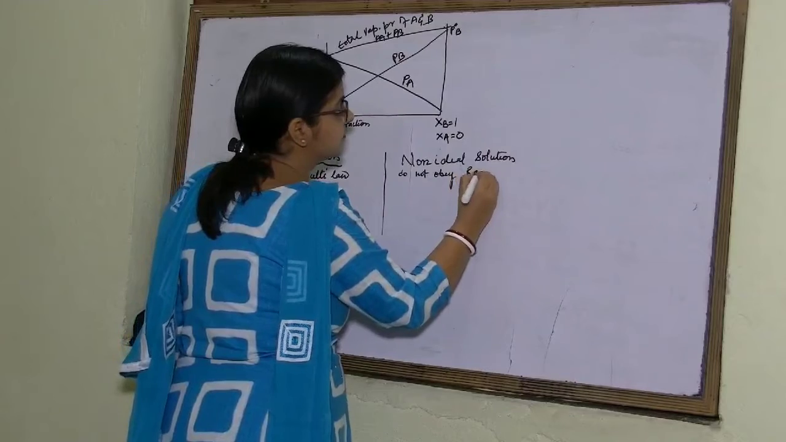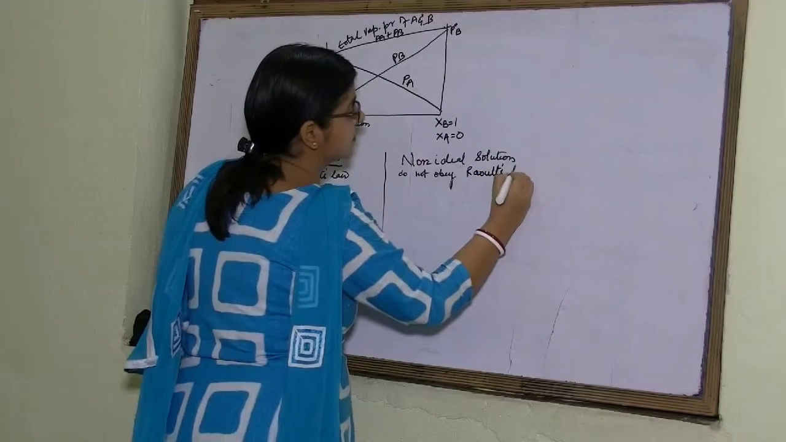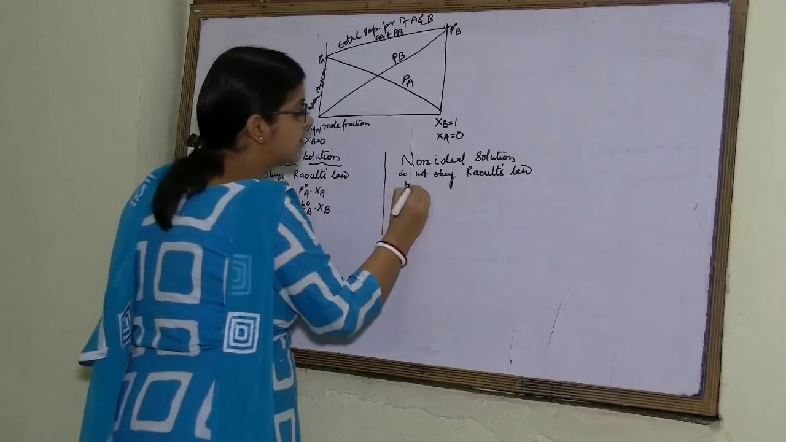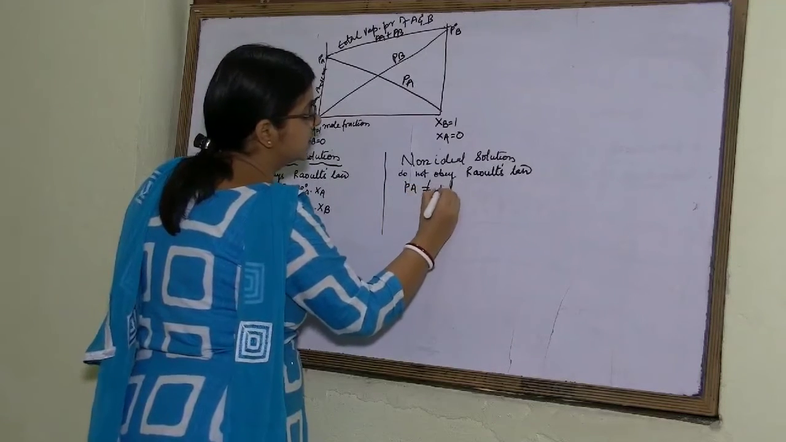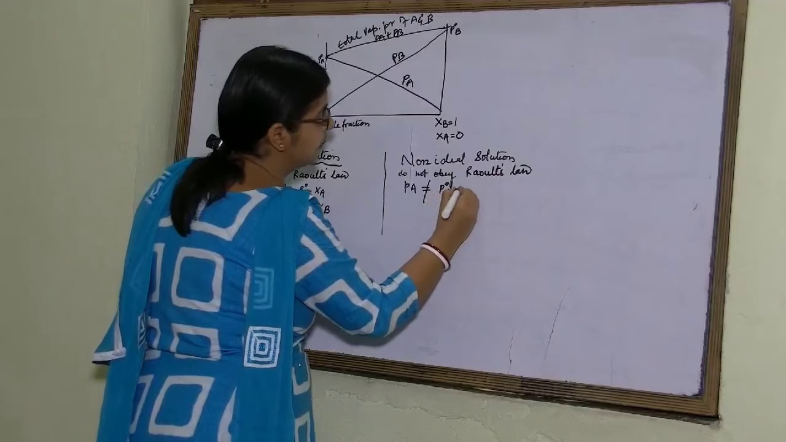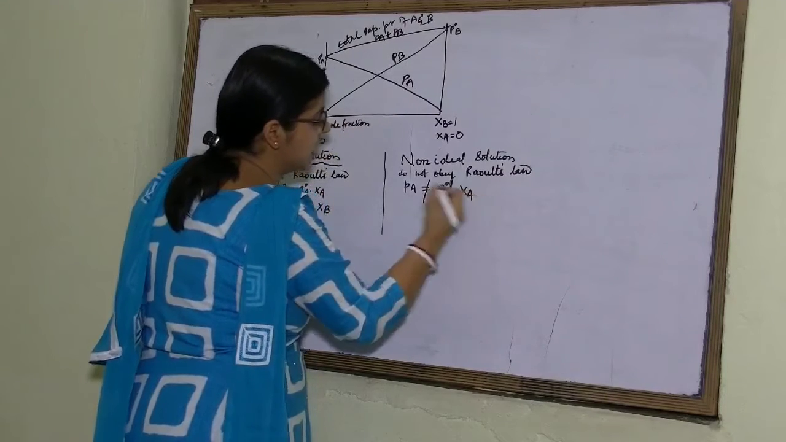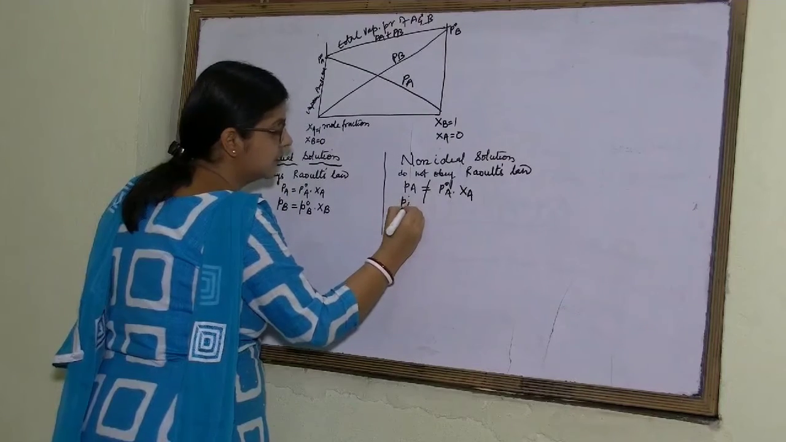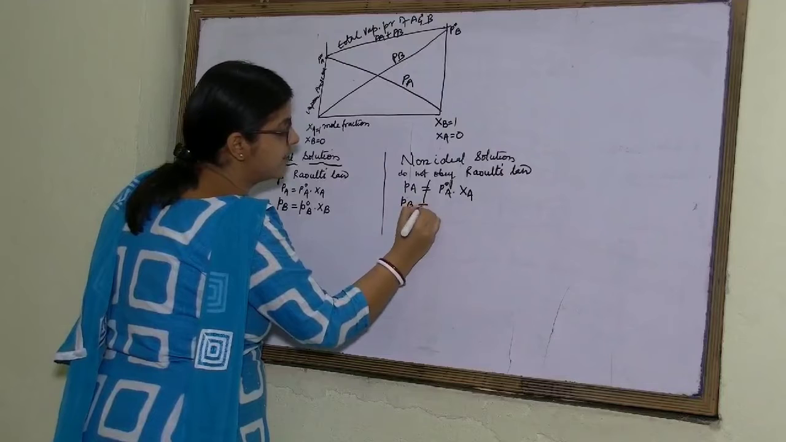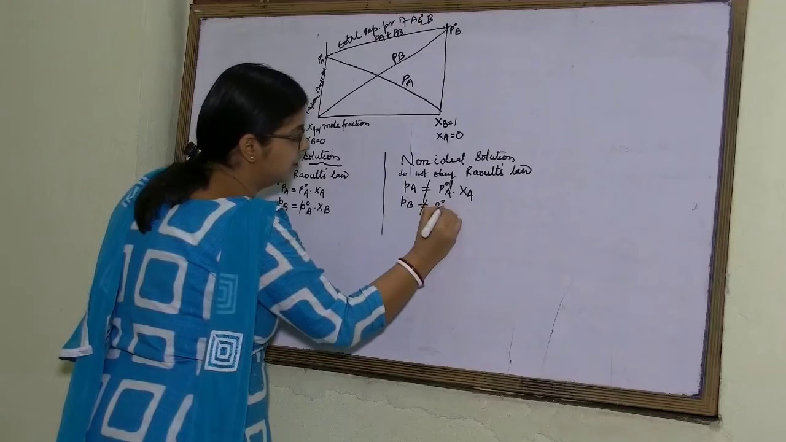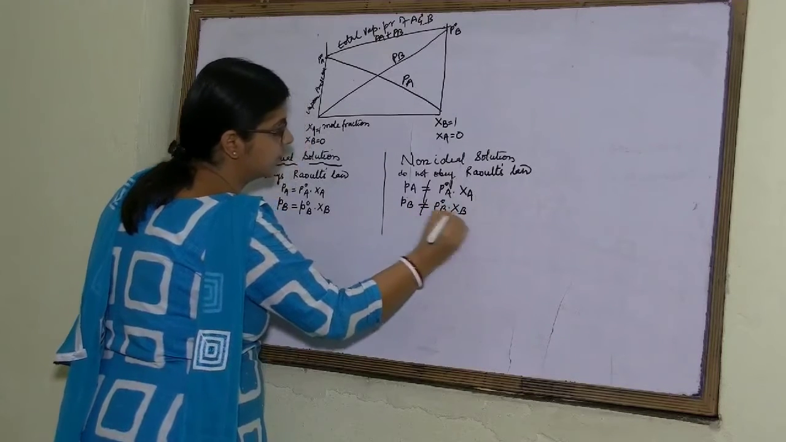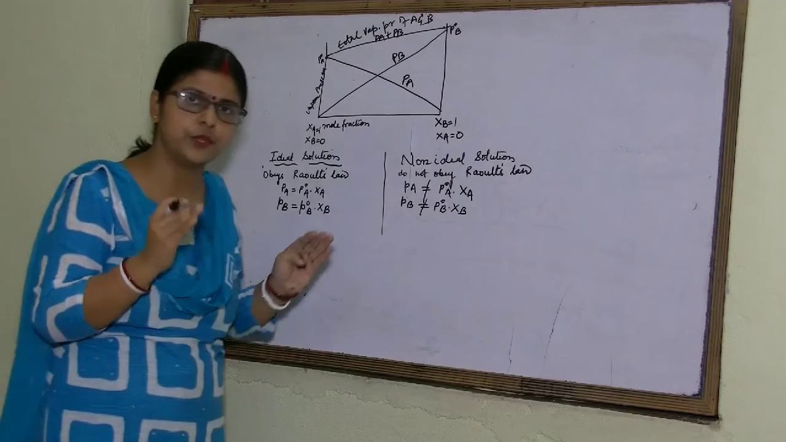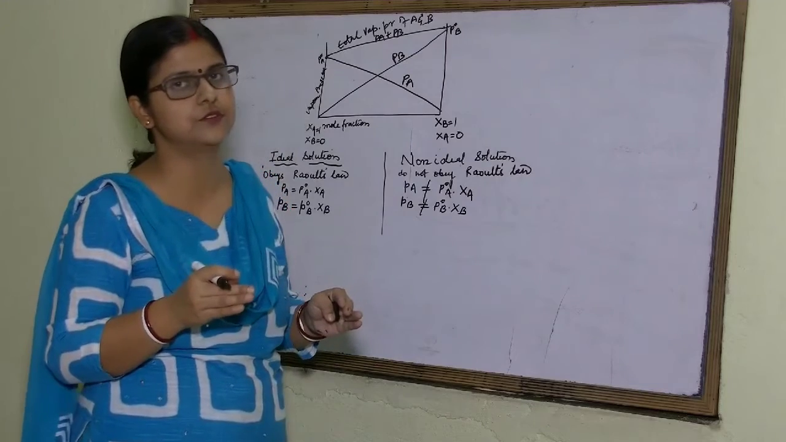Next, for non-ideal solution, it does not obey Raoult's law. Do not obey Raoult's law means vapor pressure of any component is not equal to its vapor pressure in pure state and mole fraction. Again for PB also we can write PB is not equal to P naught B into XB. So this is the first difference you will have to understand between ideal solution and non-ideal solution.